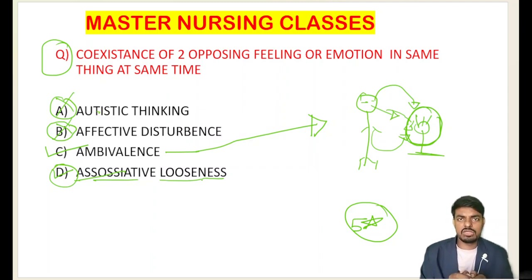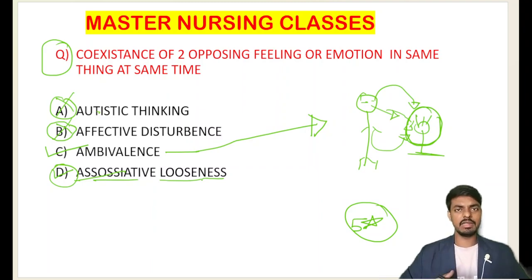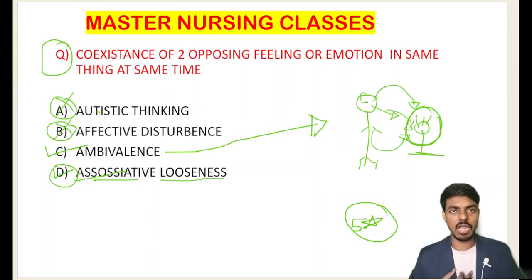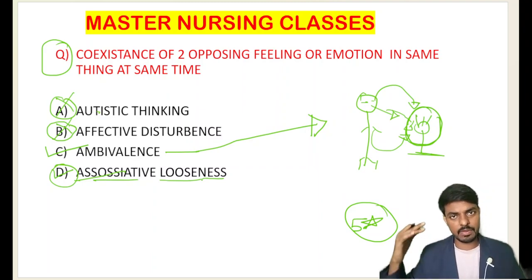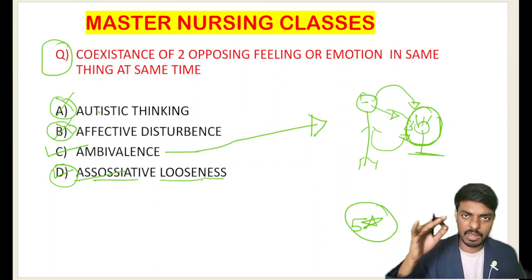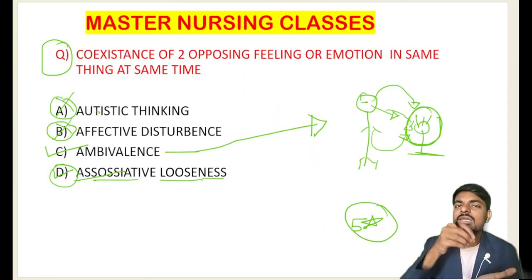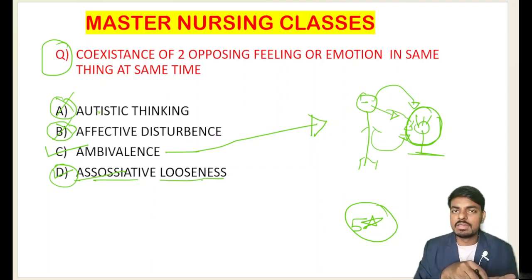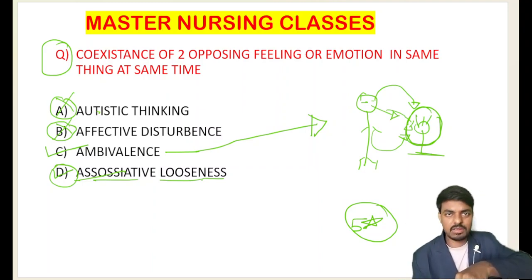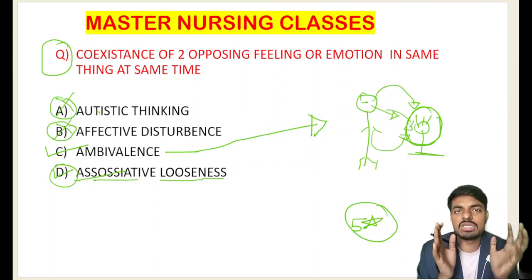Let me give an example: I have booked one cafe for my birthday celebration and I went home and I came to bus by flight and I am in Bangalore and in Chennai, okay, and bye. In this sentence there are no logical relations and no sequence. If there is no logical relation or sequence in the sentence, we call that a loss of association, that is associative looseness.